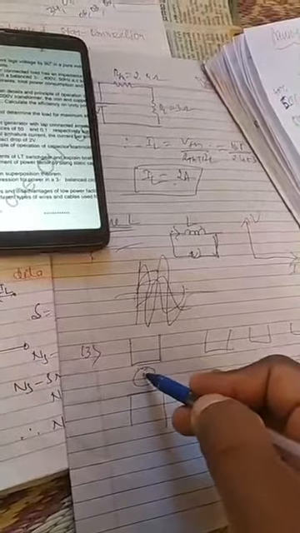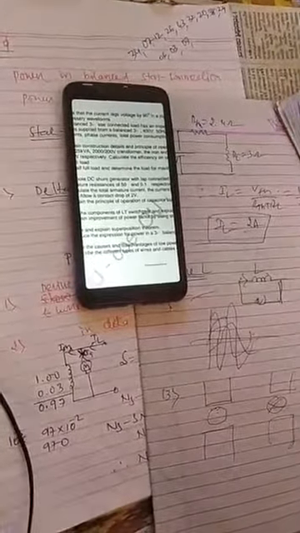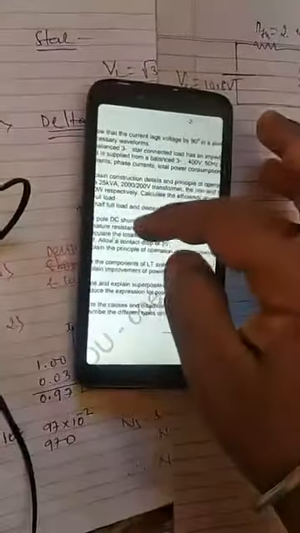Okay, this question. What happens when we take a conductor and keep it in a magnetic field, and in the second case if we pass current, what happens, and in the third case what is happening. So different scenarios you have to take. By taking different scenarios you have to explain the working principle of the induction motor. A three-phase induction motor works on the principle of a rotating magnetic field, and whenever a current carrying conductor is placed in a magnetic field, it experiences a mechanical force. How torque develops, that also you have to explain with the help of these four diagrams.